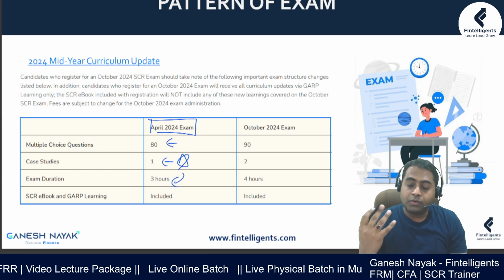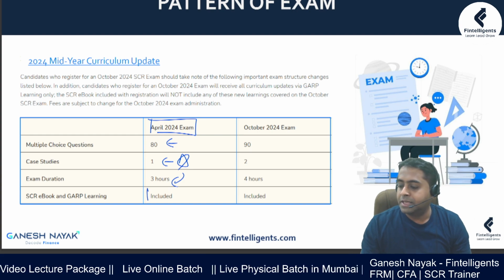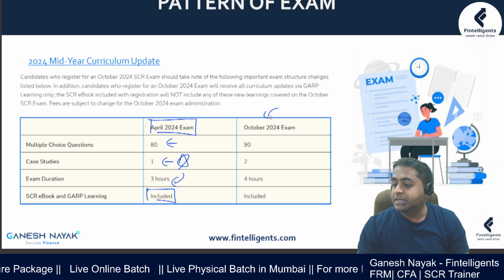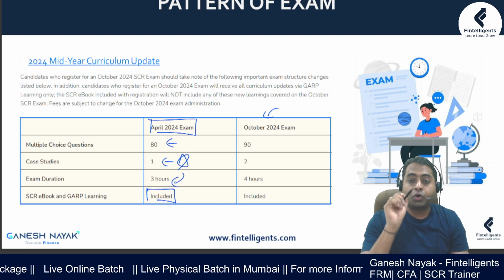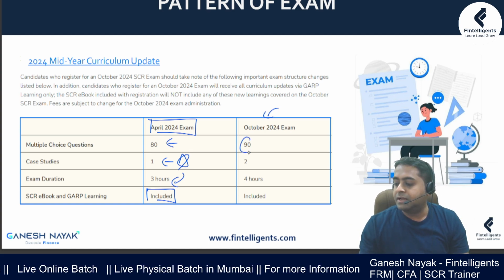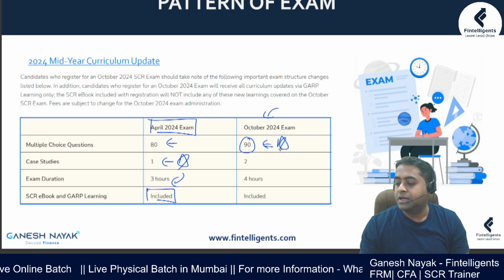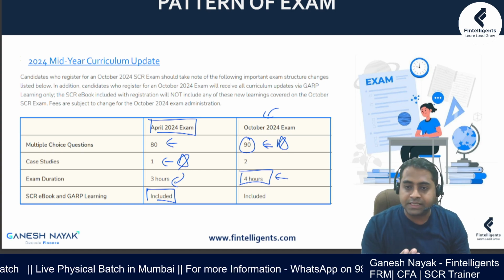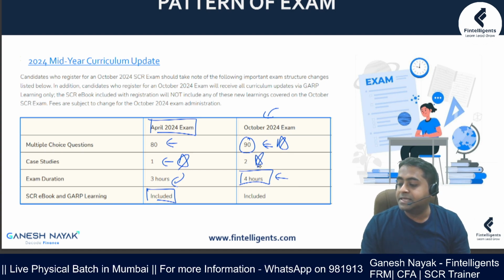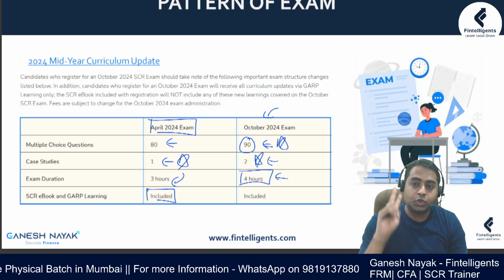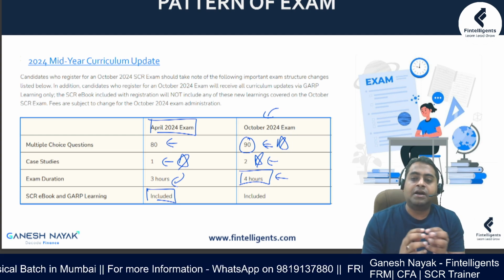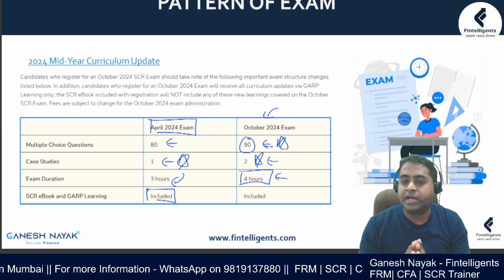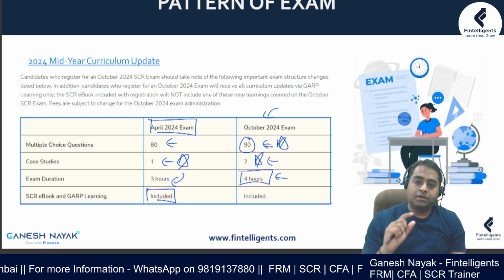The institute was initially giving you the ebook in the form of their software, so that is also available. But explicitly for the 2024 October exam, they've said that the number of questions will go up, and this is important. For the extra 10 questions, they're giving you 4 hours, and the case study component will also go up. That means there are going to be 2 case studies. Generally one case study covers around 4 questions, so roughly 10 questions will get covered in the case studies.